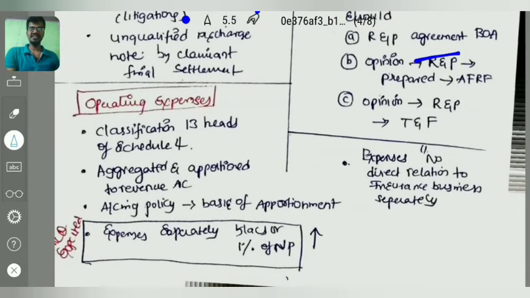And one important point, an MCQ is expected in this point. If it is a major expense, that is 5 lakhs or 1% of the net premium, whichever is higher, then such a particular expense shall be shown separately. That expense shall not be clubbed with other miscellaneous expenses. Any expenses which do not have a direct relation to the insurance business shall be shown separately in the revenue account.